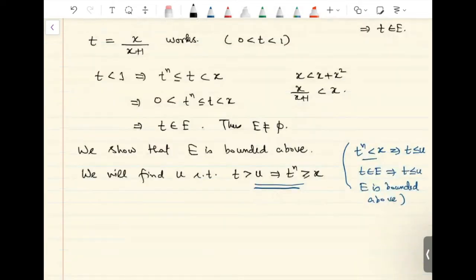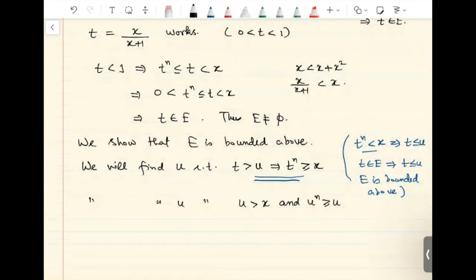Now to find this number U, we will find U such that U is bigger than x and U raised to n is bigger than or equal to U. Because if we can find U satisfying these two conditions, then whenever t is bigger than U, this will imply that t raised to n is bigger than U raised to n.